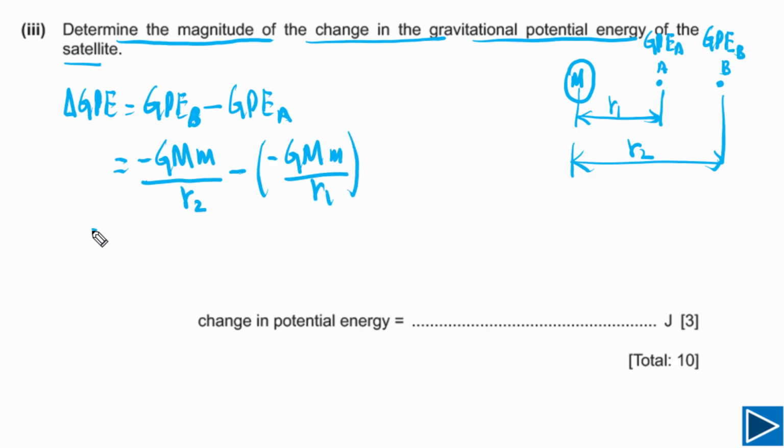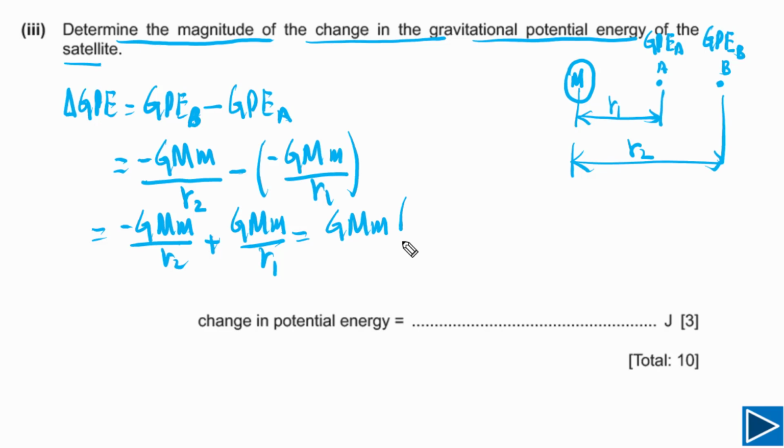Now you can see here, if we multiply with the negative sign inside, we can write G capital M small m over R1 as plus. Now from here we can take G capital M small m common, then we can write 1 over R1 minus 1 over R2. Now we simply need to plug in values of G, capital M, small m, R1 and R2. Capital G is 6.67 times 10 to the negative 11, and the mass of our planet is 6.0 times 10 to 24.